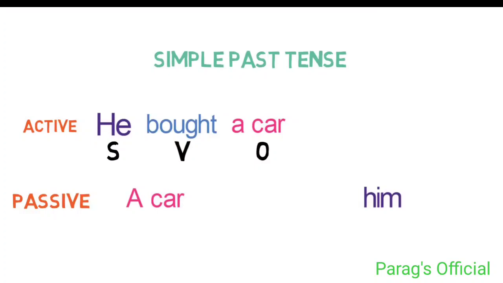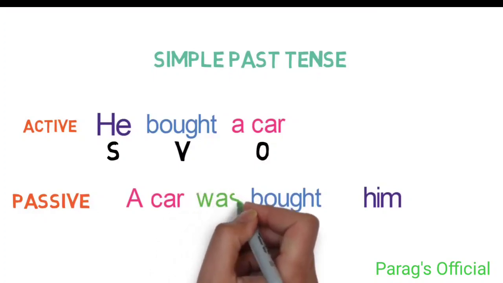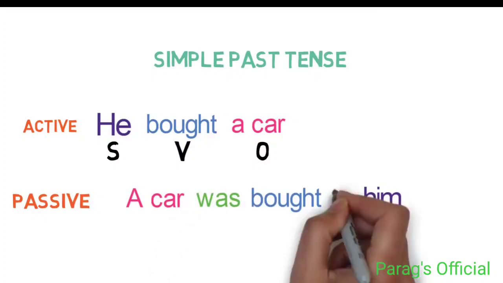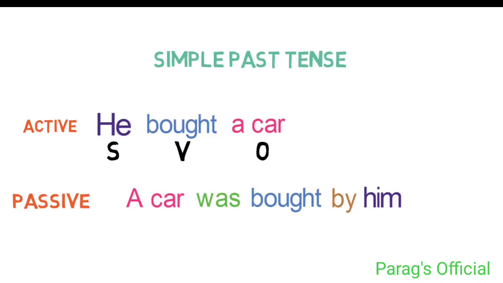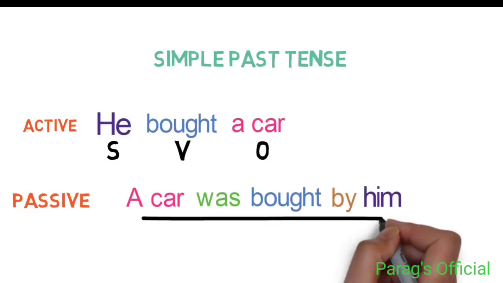Now converting the main verb to third form, it will be bought. Next, adding a suitable helping verb, it will be was. And lastly, we need to add by here to make the sentence complete. So the whole sentence is: a car was bought by him.